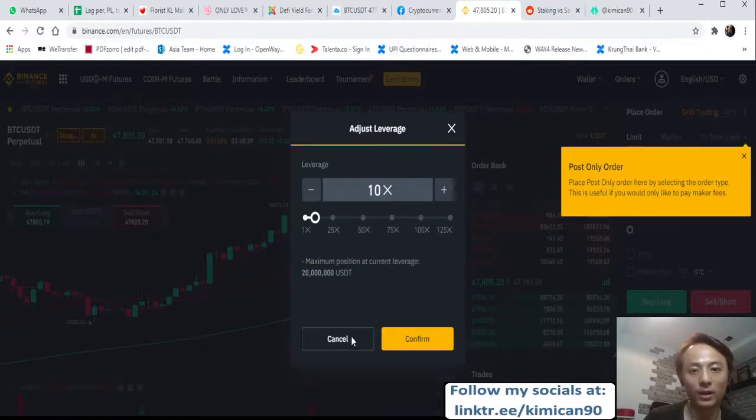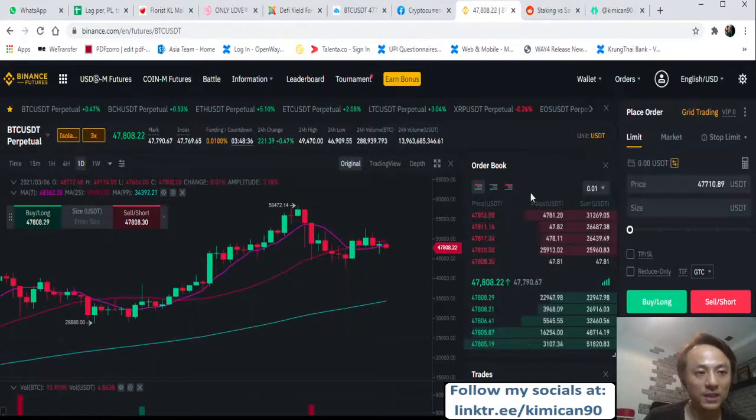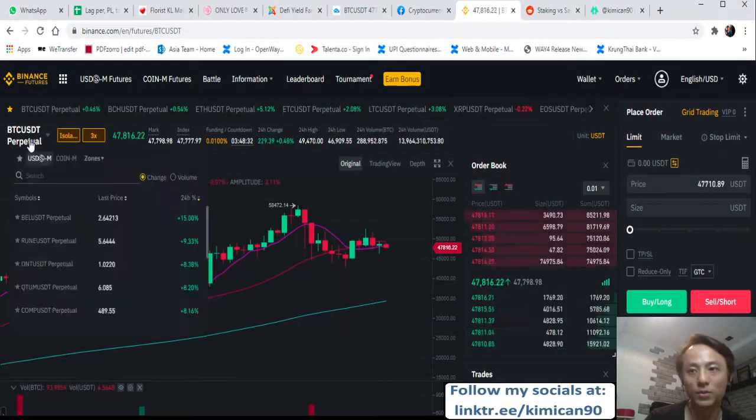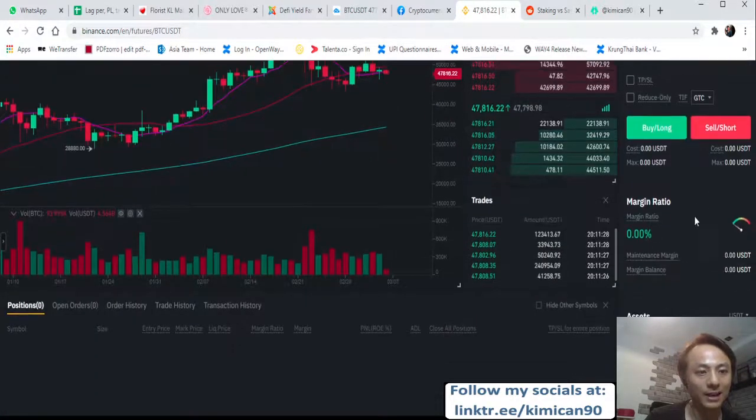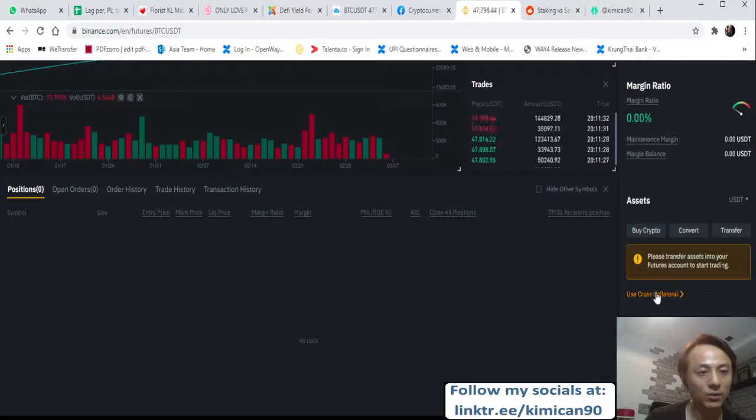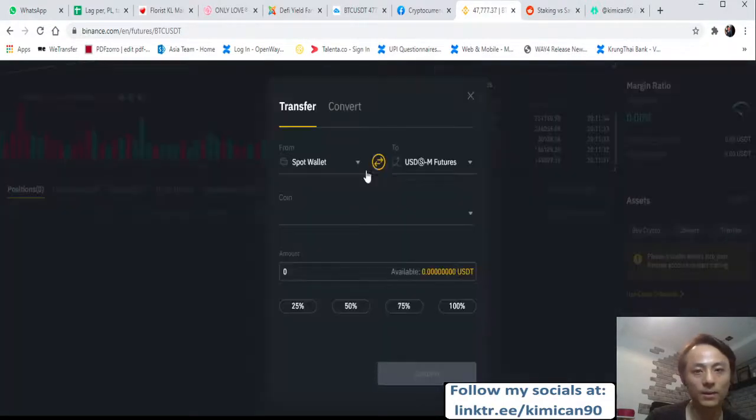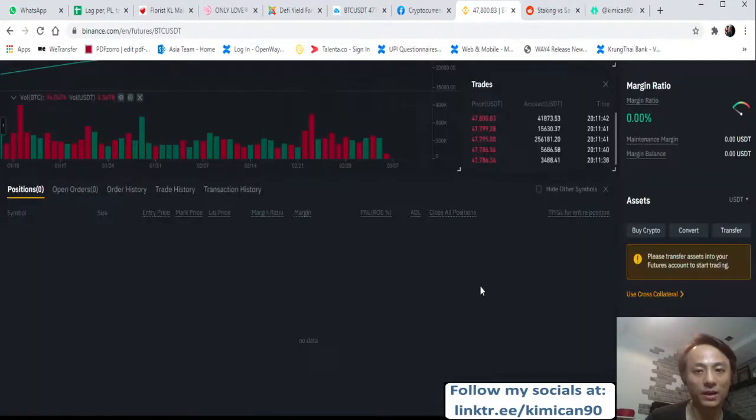Also take note that the fees for futures are slightly different, right? And they also use a different account here. So you need to transfer from your normal trading wallet to your futures wallet, because it is considered a different account.